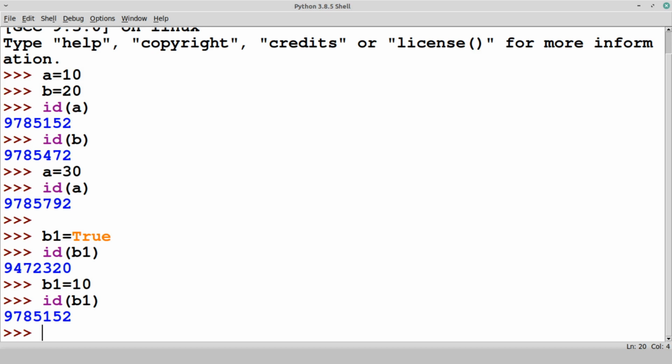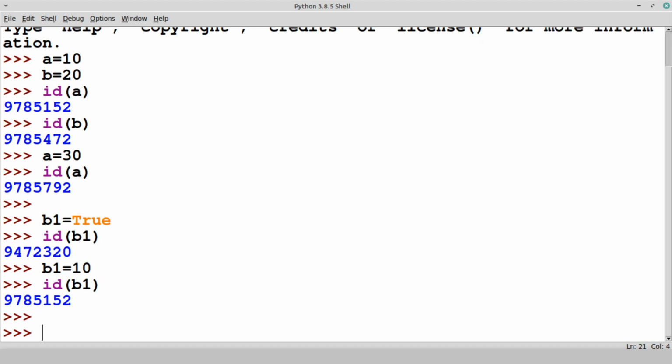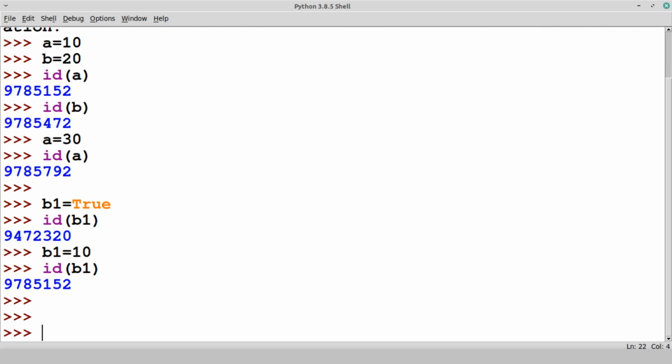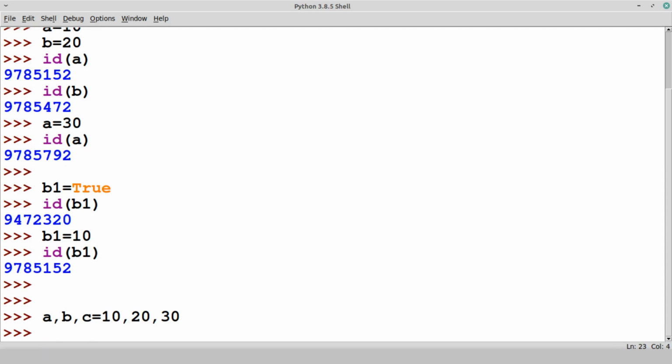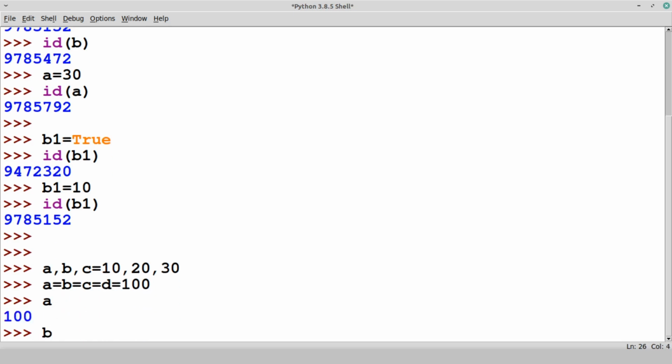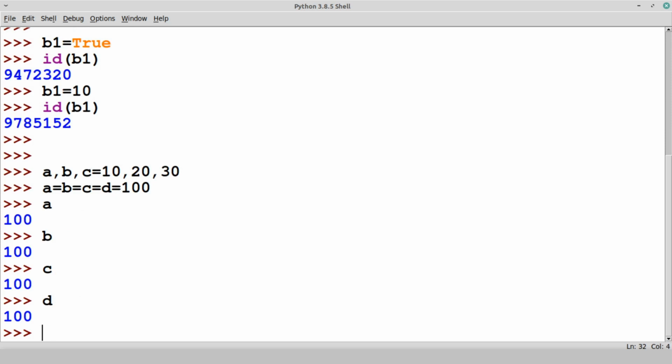But let's see the multiple assignment that we learned before this. One more way is a, b, c is equal to 10, 20, 30. So this is valid. But let's see if we try to assign values in another form: a is equal to b is equal to c is equal to d is equal to 100. So this is also possible. A, B, C, D all have 100.